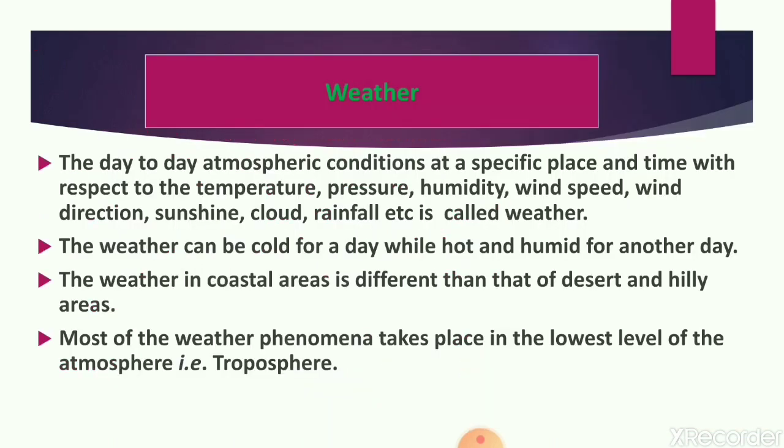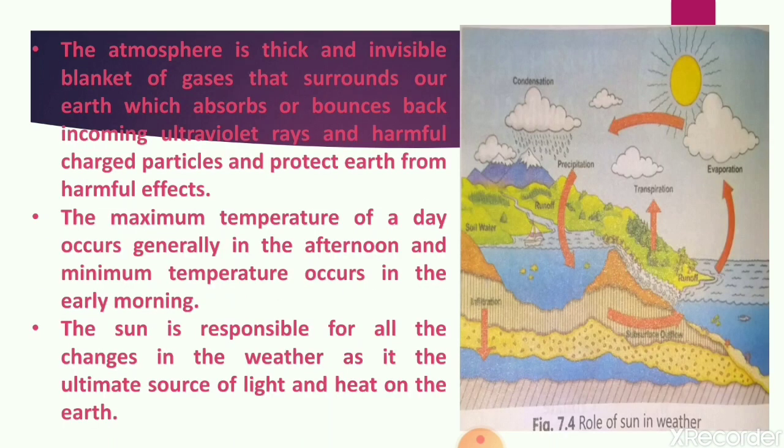So all changes in the weather are caused by the sun. The sun is a huge sphere of hot gases at a very high temperature. The distance of the sun from us is very large.